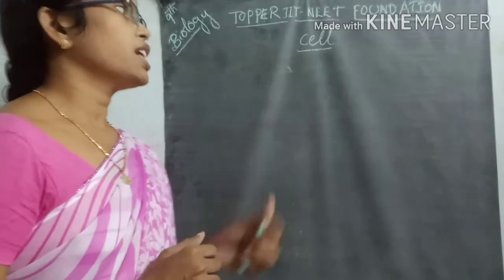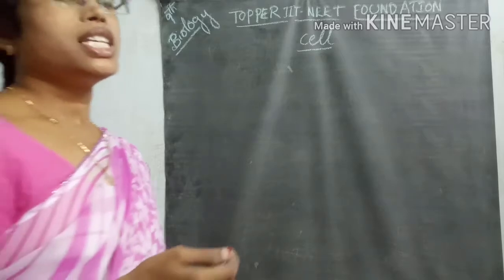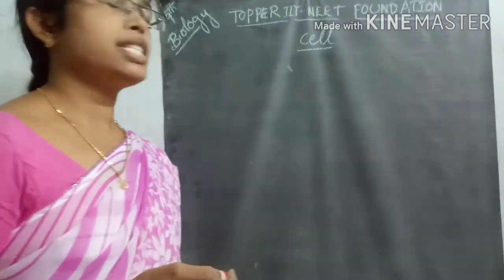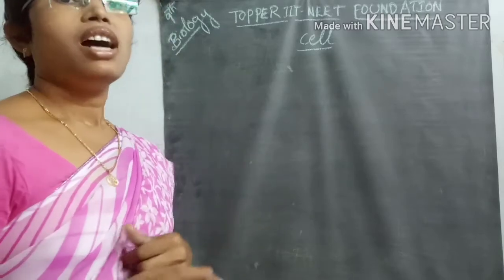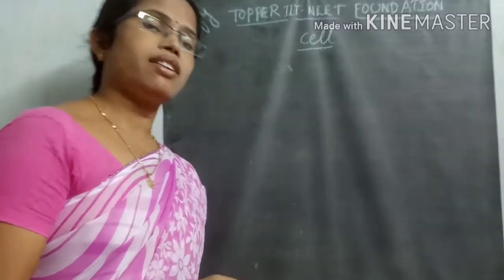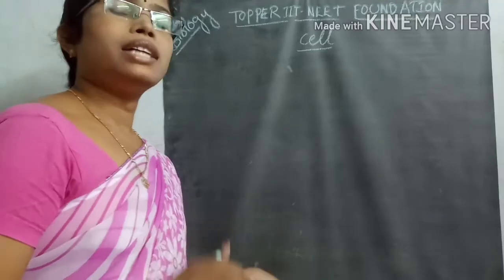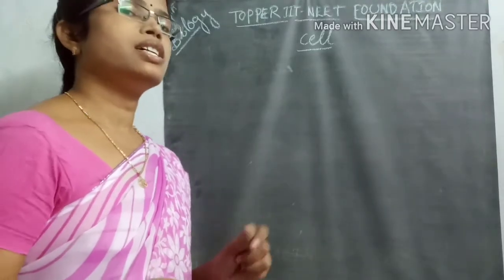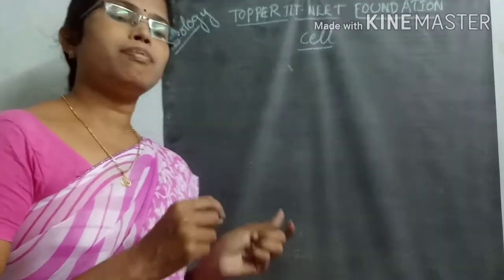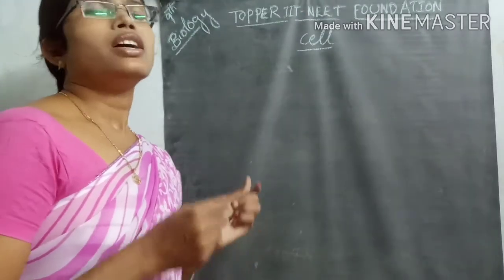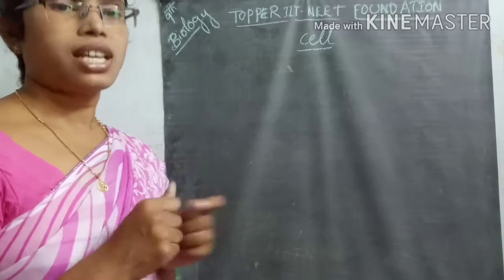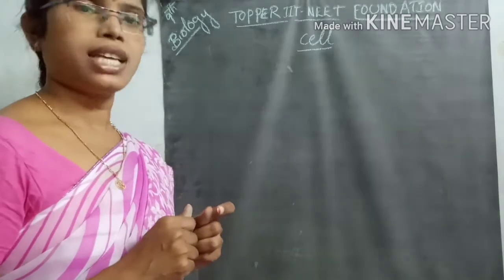Then, coming to the next topic, that is the cell. What is meant by a cell, what are the components present in the cell, and what is the ultrastructure of the cell in plants and animals? If you observe the plant cell and the animal cell, there are some different characteristic features between plants and animals.